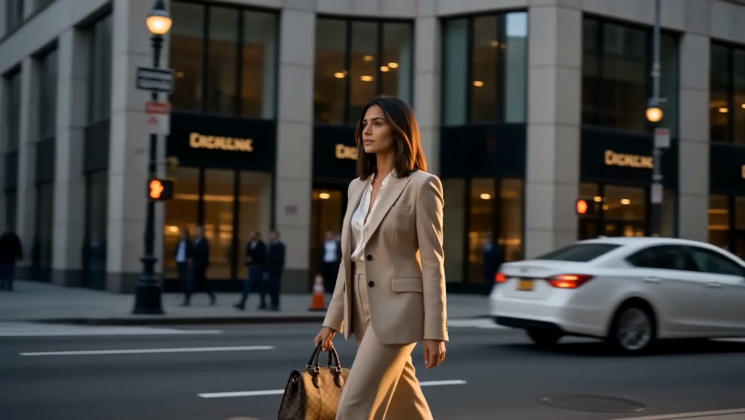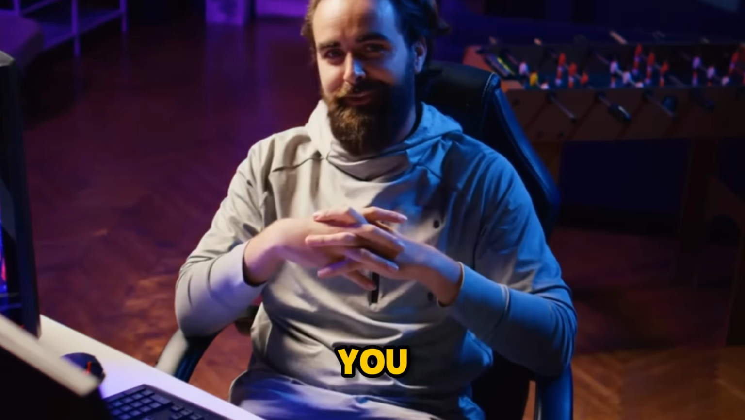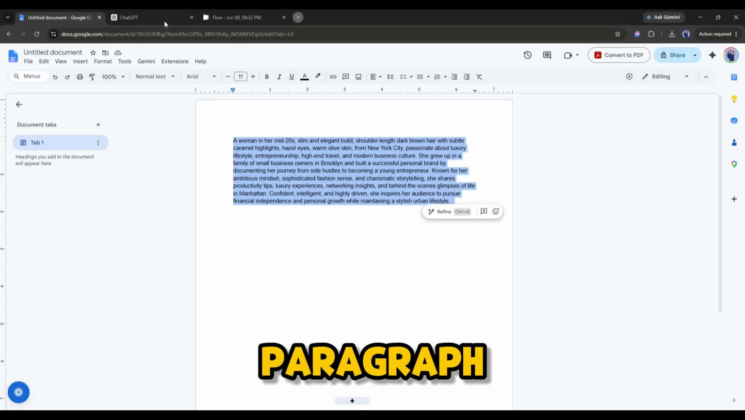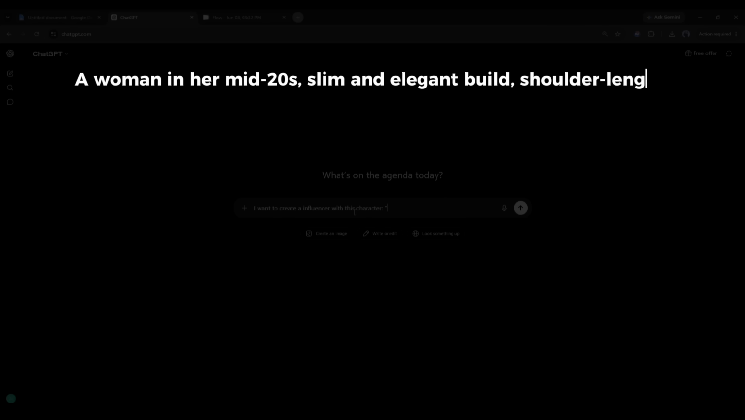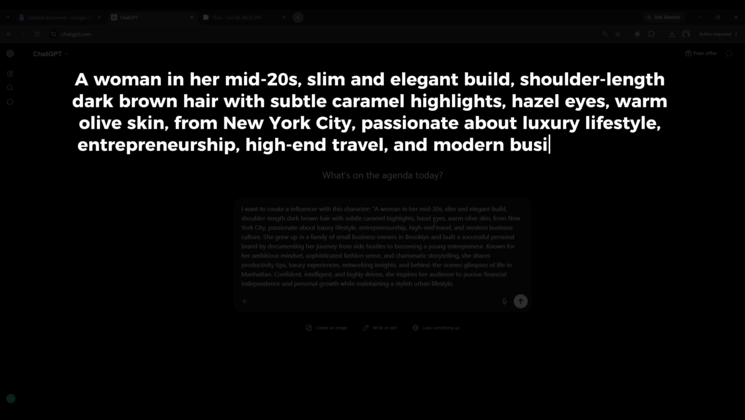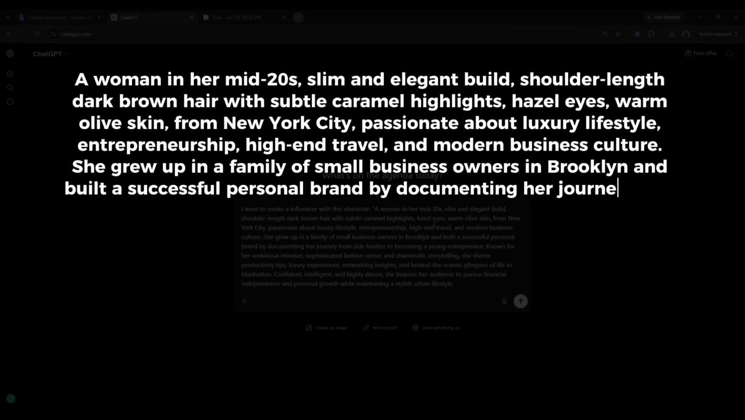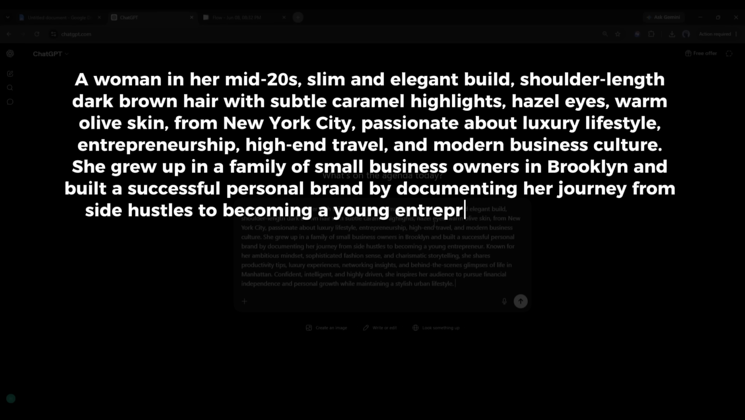Now, and this is super important, once you've decided all of this, I want you to write it all out in one detailed paragraph. Something like, a woman in her mid-20s, slim and elegant build, shoulder-length dark brown hair with subtle caramel highlights, hazel eyes, warm olive skin, from New York City, passionate about luxury lifestyle, entrepreneurship, high-end travel, and modern business culture. She grew up in a family of small business owners in Brooklyn and built a successful personal brand by documenting her journey from side hustles to becoming a young entrepreneur.